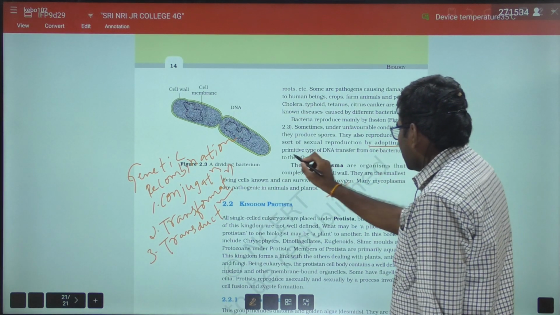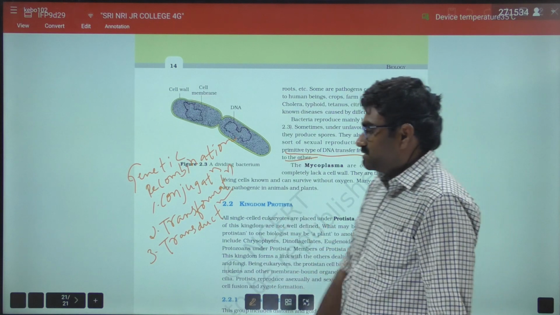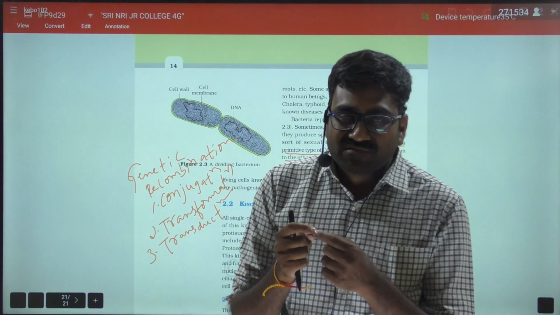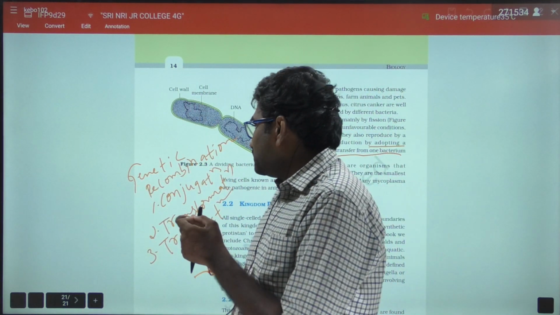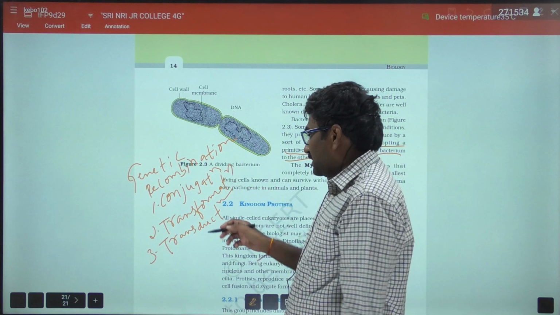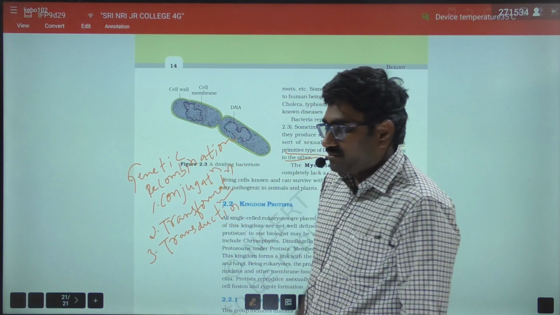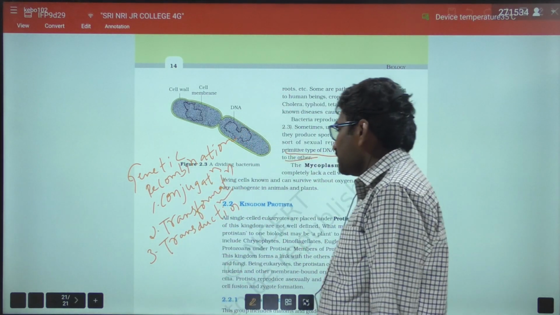By adopting a primitive type of DNA transfer from one bacterium to another bacterium, that means in the conjugation process, when two bacteria come together, the transfer of extra genetic material takes place between the two bacteria. So that is known as conjugation. And transformation, transduction. We are going to discuss these genetic recombinations in the chapter bacteria in second year, right?